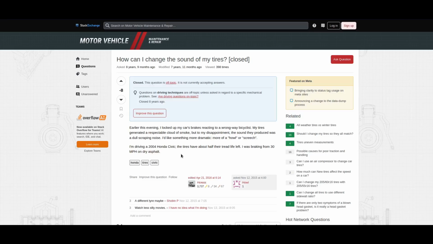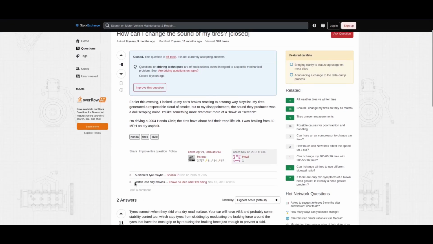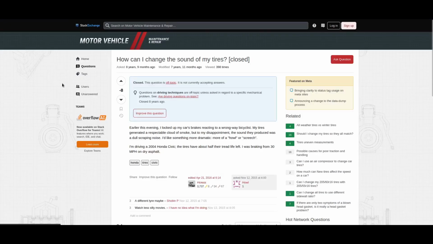Well, multiple problems. One, your tires have half their tread left, so they're a little bit bald, and the balder the tire, the less the screech. Secondly, you were going 30 miles an hour. That's like nothing. You're probably not going to get any screech off that. And third, why do you care? You're not hard braking this much. Unless you're bad at driving. One of these comments sums it up perfectly. Watch less silly movies. Alright, I got one more today, and it's from the English language Stack Exchange.